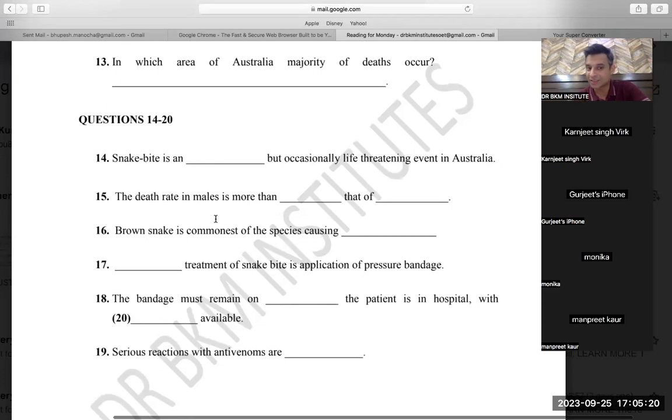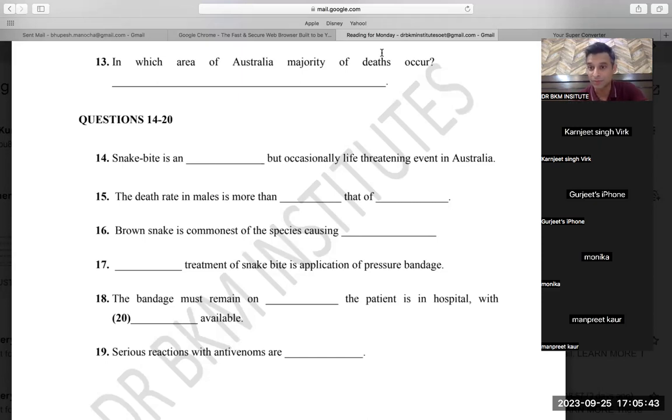Then there was another thing, like the 16th question. By chance the answer is given wrong, and you sometimes do a reading, and suppose I am not there for you, you are not a part of Dr. BKM, or you are not taking coaching from Dr. BKM, or you are practicing yourself at home, this kind of reading can dishearten you. So please don't get disheartened. Try to learn. This is a very special reading.